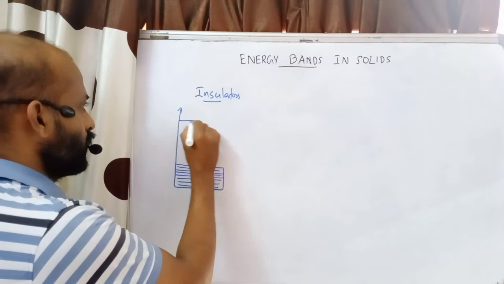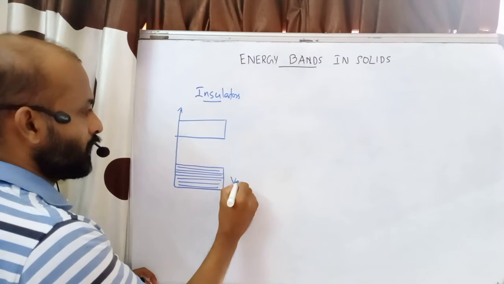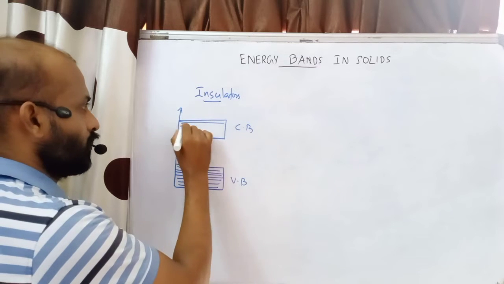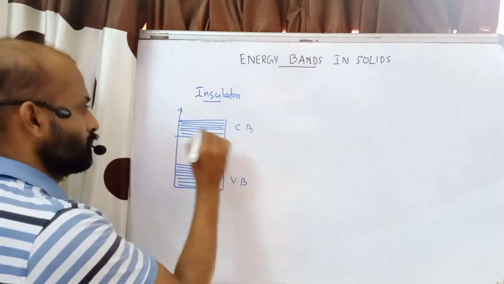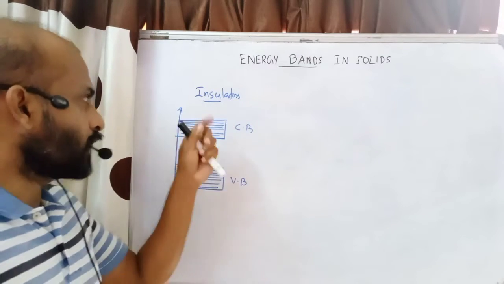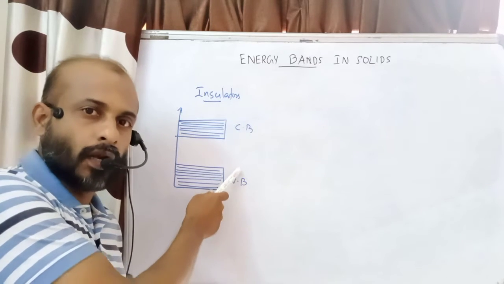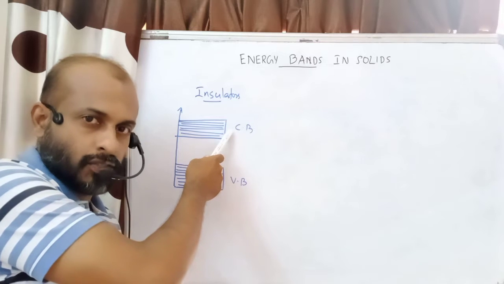Then we will draw the conduction band. This is valence band and this is conduction band. So here also we can draw many energy levels. Okay. So for insulators in the normal state, the valence band will be almost fully occupied and the conduction band will be almost empty at normal temperature.